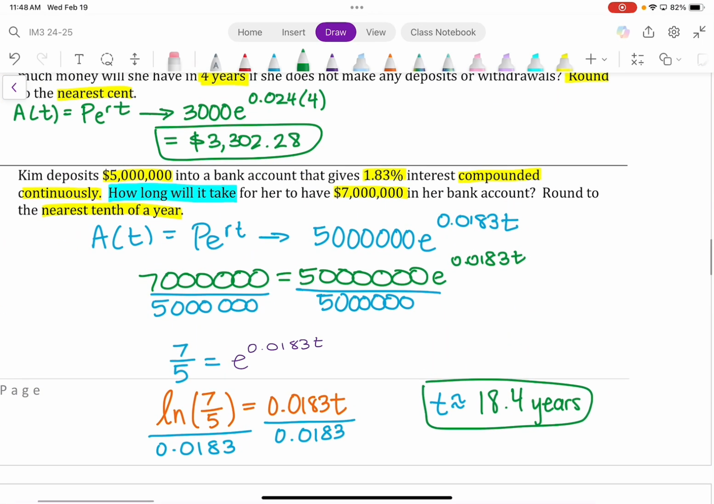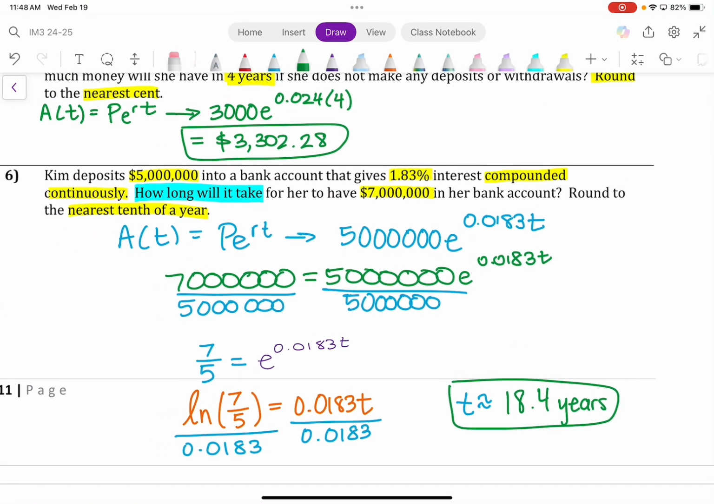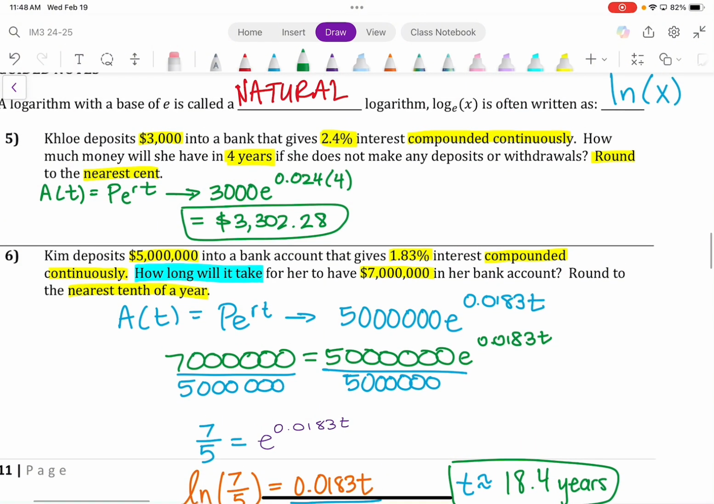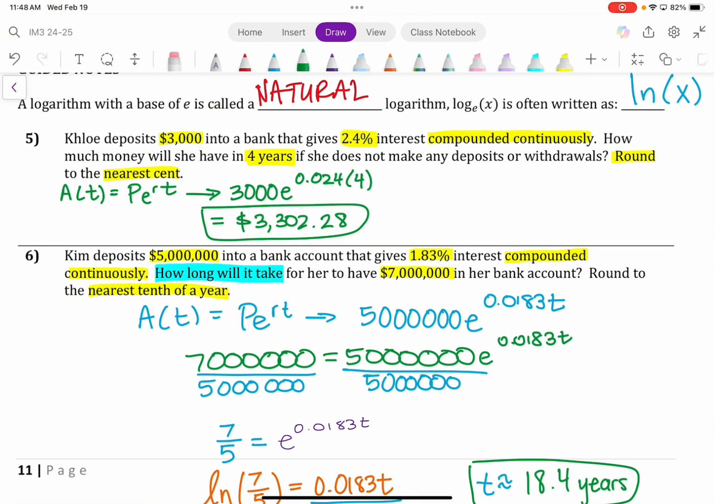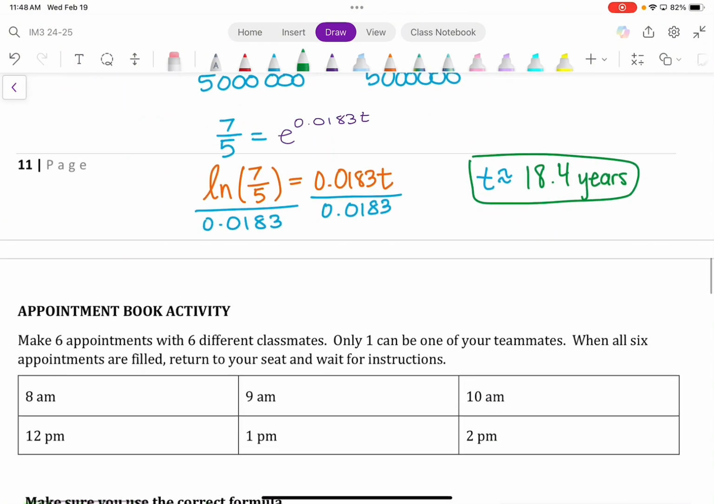All right. Are there any questions with the two questions that we've just looked at? All right, then we're going to go ahead and take a break. When we come back, we'll work on the appointment book.